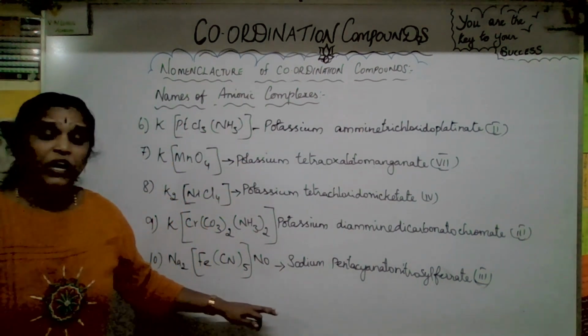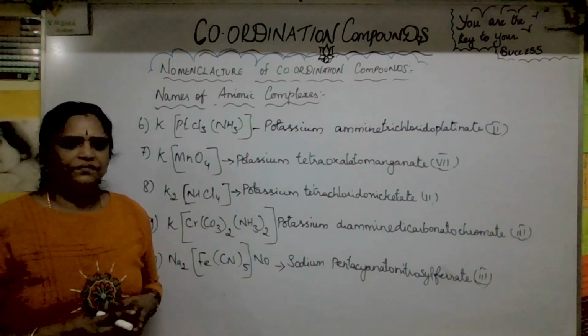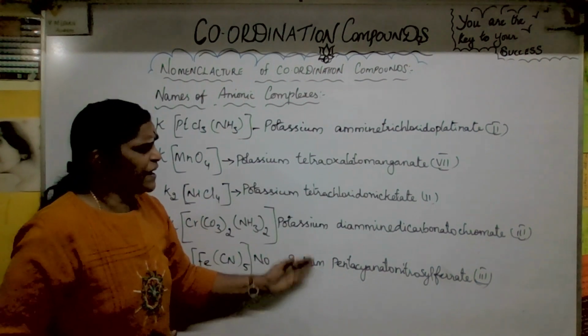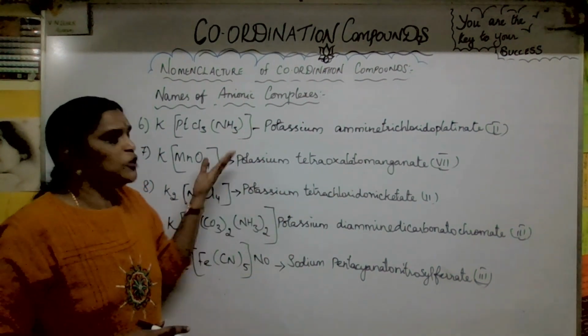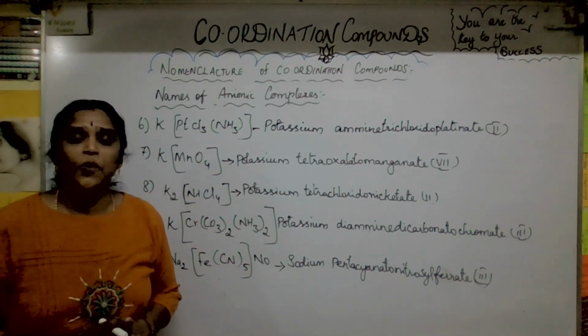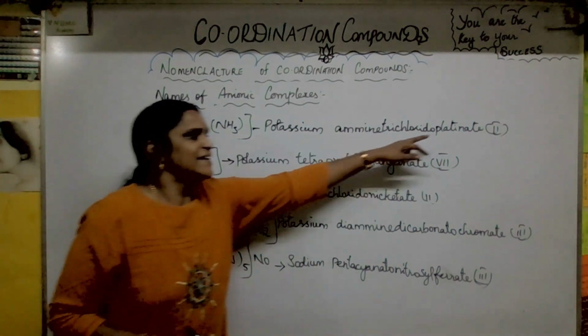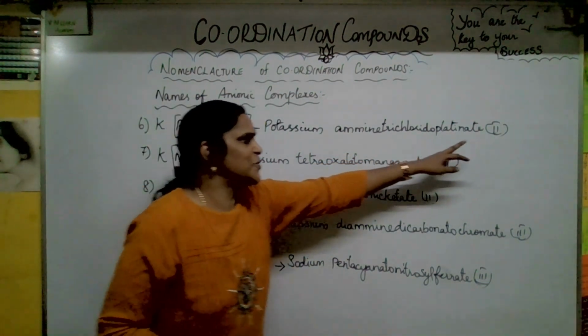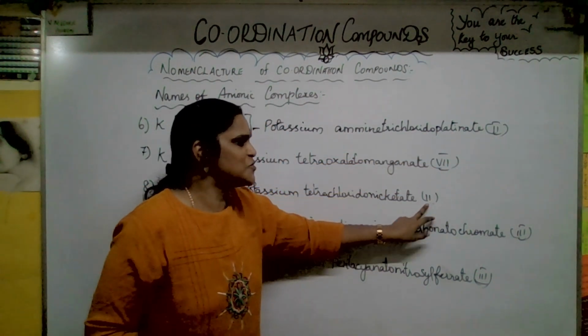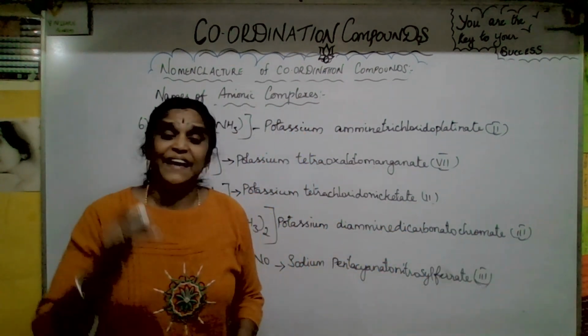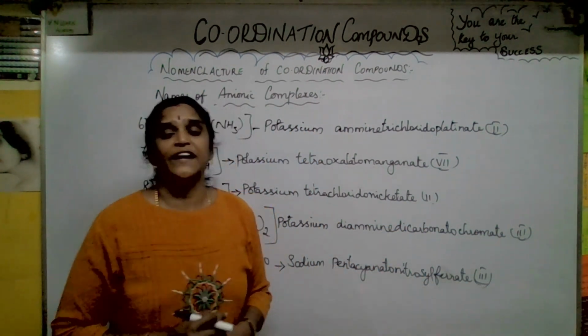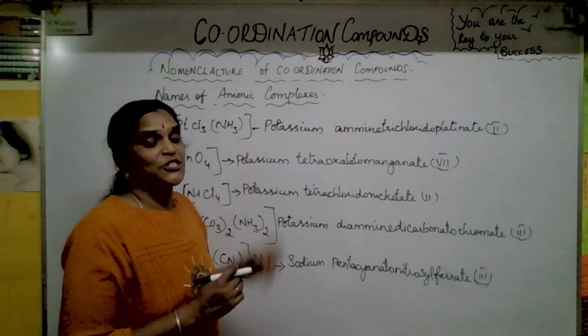I hope you got the correct answer. I hope you got a clear idea how to write the nomenclature of coordination complex compounds. Next class we will check how to write the oxidation state for each compound.